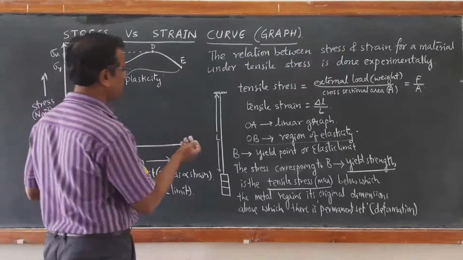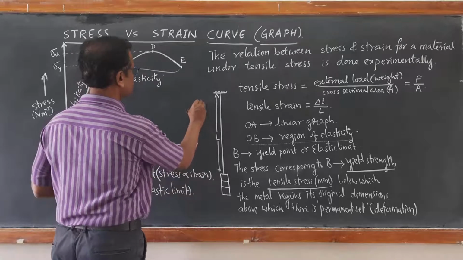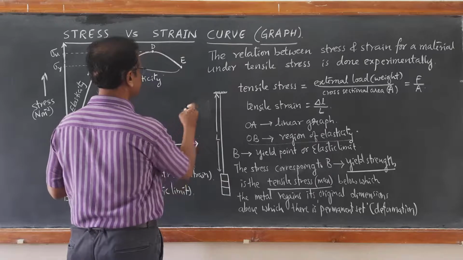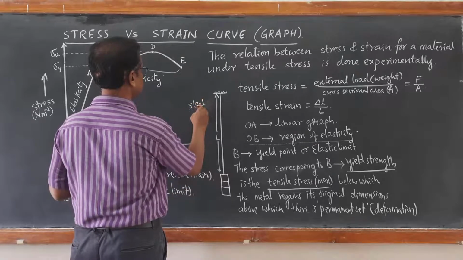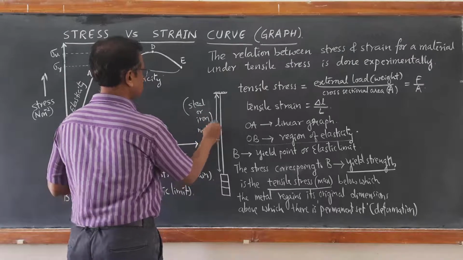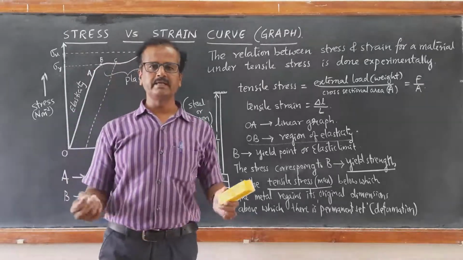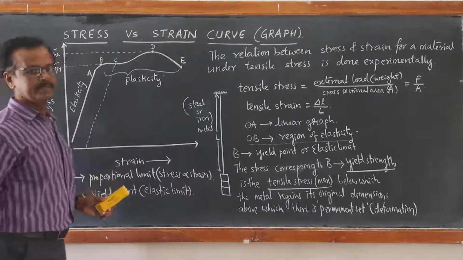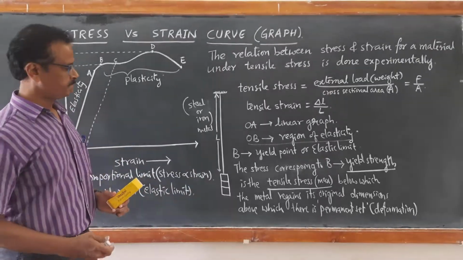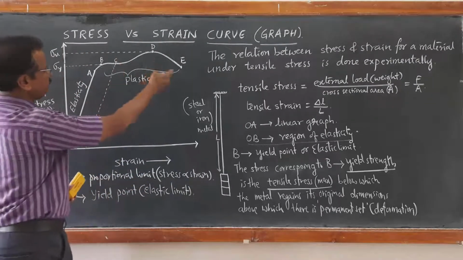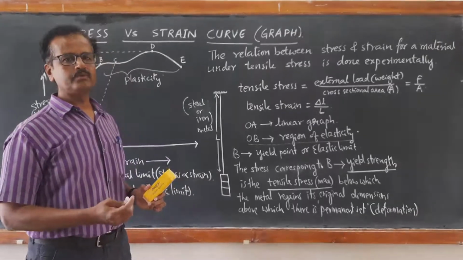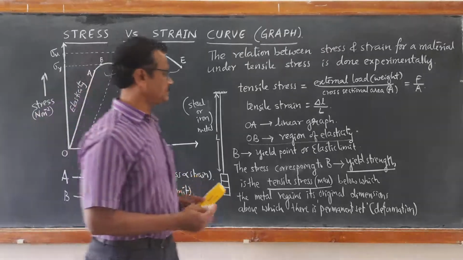So I have taken a sample of a wire like steel or iron, like metal. It means different metals, different materials will have different types of behavior, different types of curves. That's what we are going to elaborate here. So from B to E, we call that region as permanent set region, and that is what we call as region of plasticity.